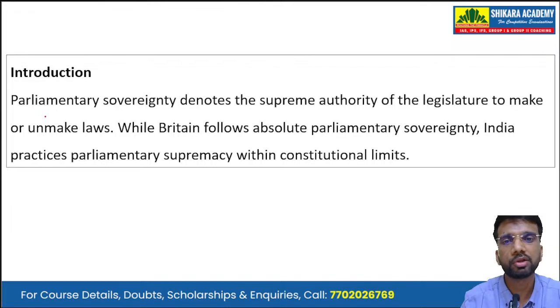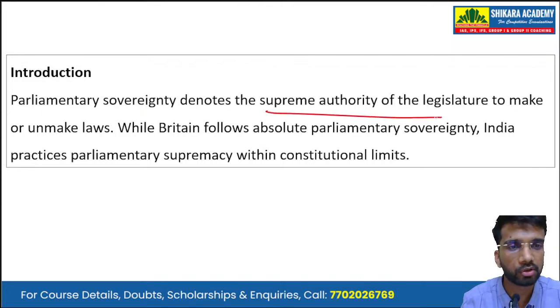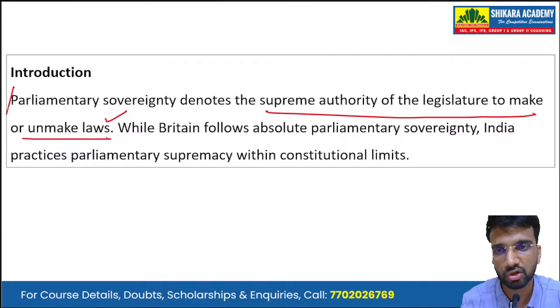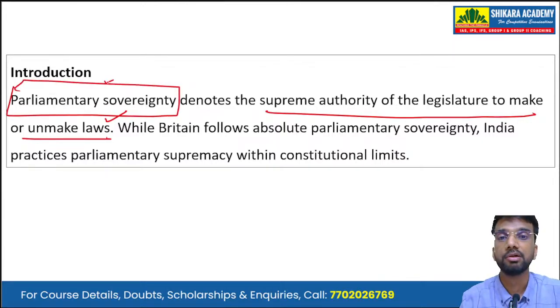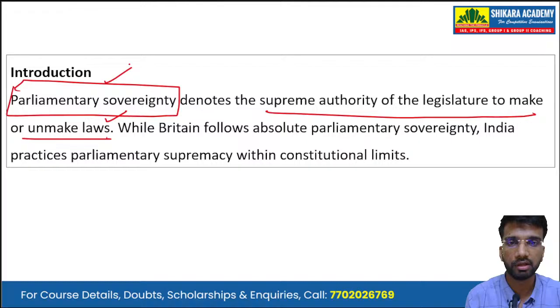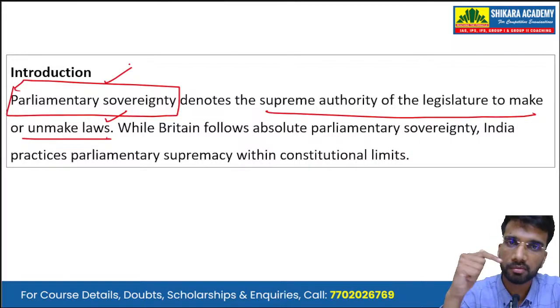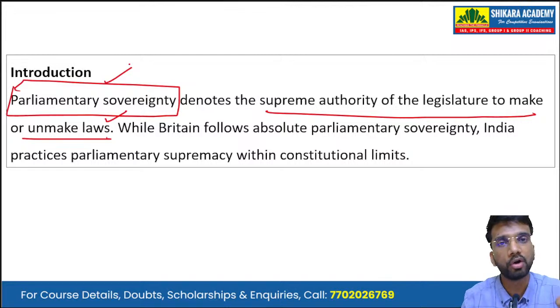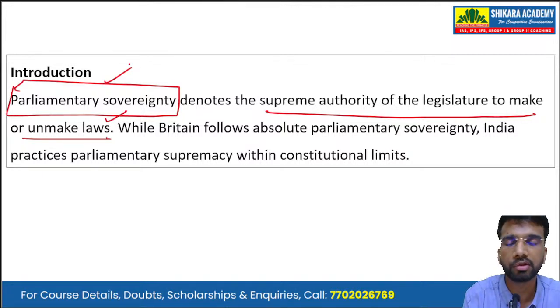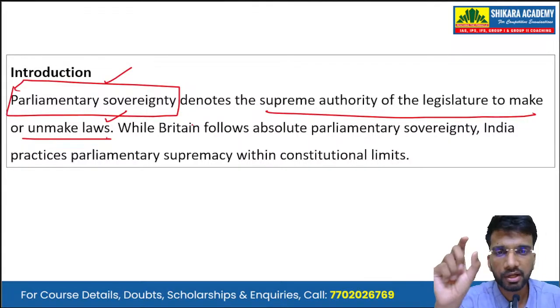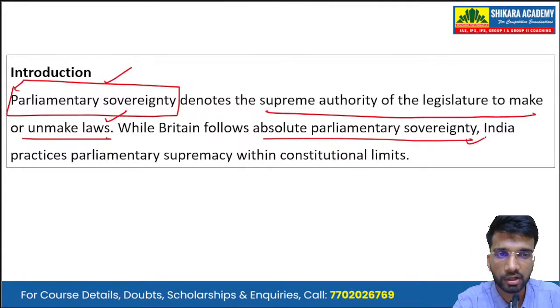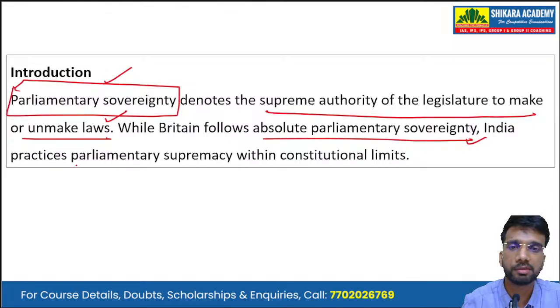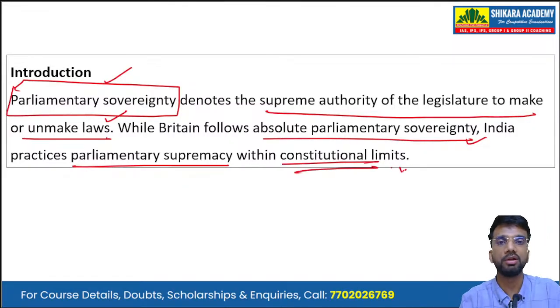Parliamentary sovereignty denotes the supreme authority of the legislature to make or unmake laws. Sovereignty means supreme authority, so in parliamentary sovereignty, the Parliament is the supreme body, with the authority to make any laws or discard any laws. Britain follows absolute parliamentary sovereignty. India practices parliamentary supremacy with constitutional limits.